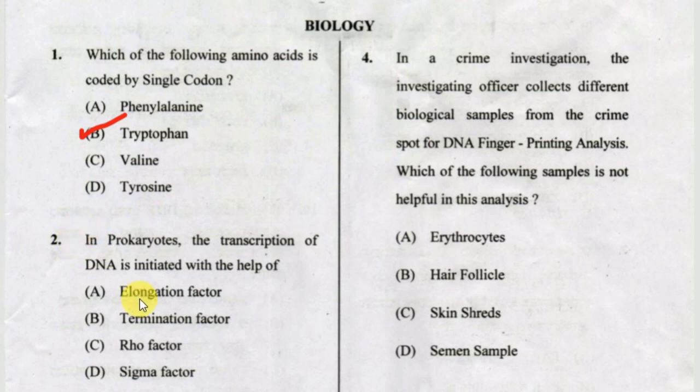Next, in prokaryotes, the transcription of DNA is initiated with the help of option A elongation factor, option B termination factor, option C rho factor, option D sigma factor. The correct answer is sigma factor.